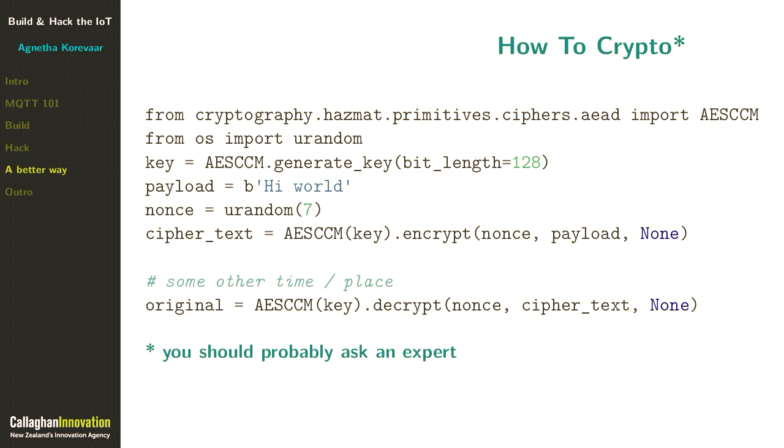So cryptography is actually really hard, so get someone who's qualified to do that. But the cryptography library in Python has this hazardous materials layer. It's good fun. And in this example, I've just used AES-CCM as the crypto algorithm because it does both encryption and a message authentication code, which is a signature. But in this case, you'll need to make sure that the client at the other end has access to both the key and the nonce.